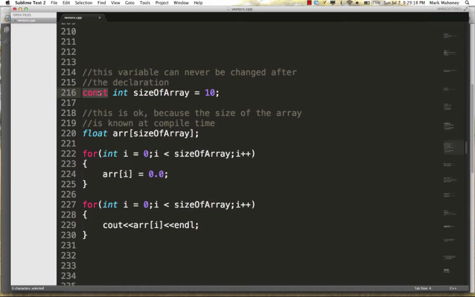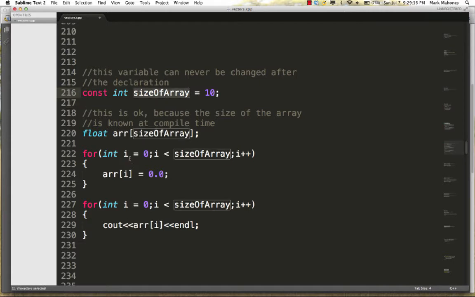Now luckily there's kind of a fix. We can use this type of variable called a const, or a constant. A constant variable is one where you get one and only one chance to assign a value to the variable. So this says const int sizeOfArray is equal to 10.